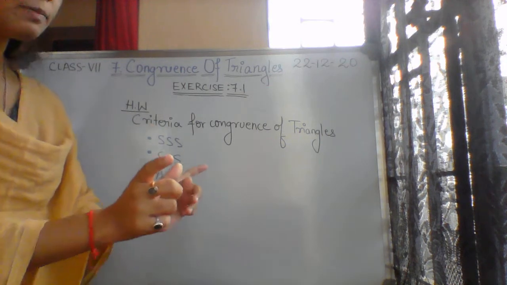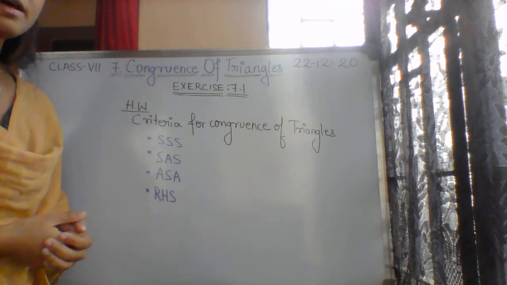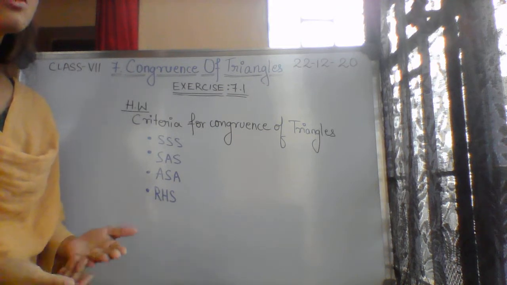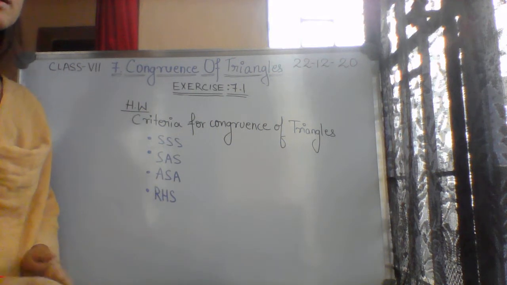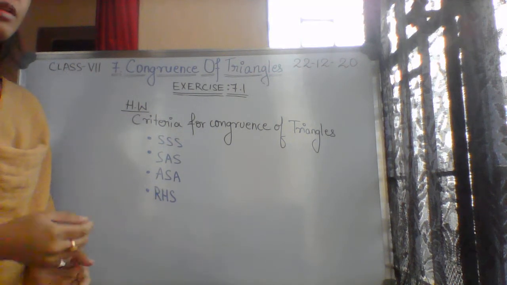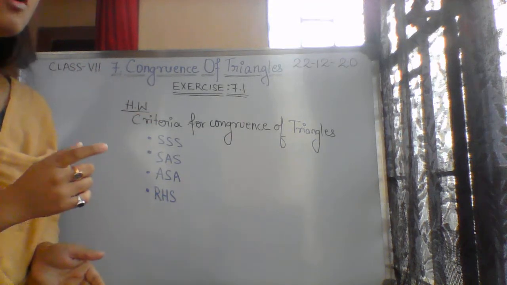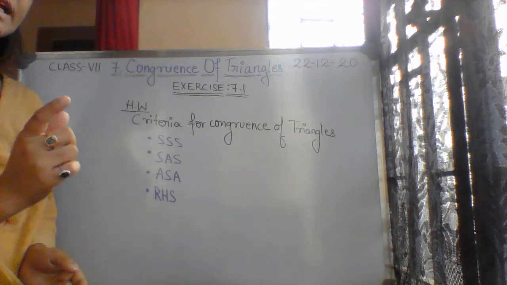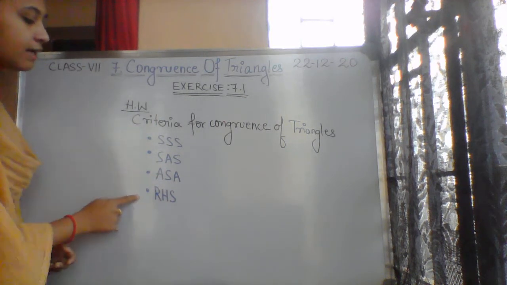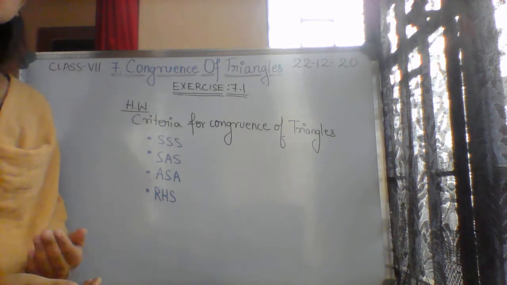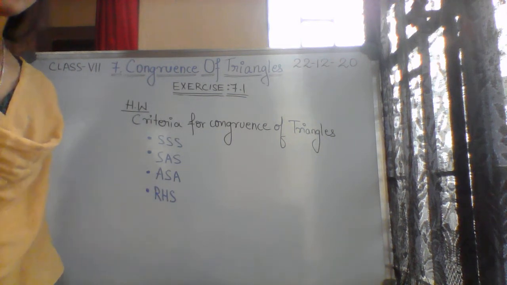Two triangles will be given and a few values will be given, either of the angles or of the sides, or both. Then you have to say whether those two triangles are congruent or not, and if congruent, by which criteria. Those types of problems we will solve in 7.2. Okay, thank you.